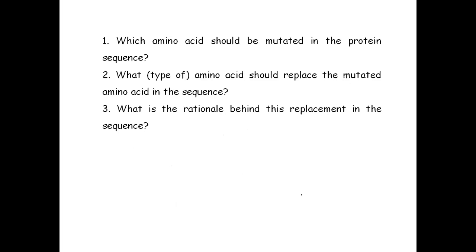Again, these are a few questions which we should answer before carrying out site-directed mutagenesis. First question is, which amino acid should be mutated in the protein sequence? That means we have to understand first what will happen if we change the amino acid sequence at that particular point. Second question, what type of amino acid should replace the mutated amino acid in the sequence? That means if we have to change cysteine, then which amino acid we have to insert in place of cysteine?